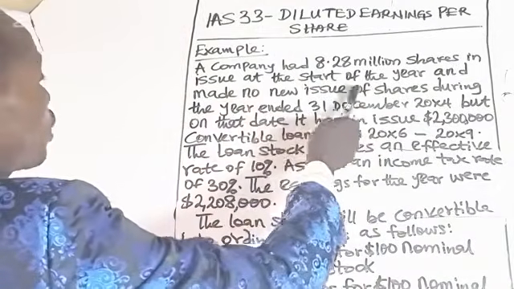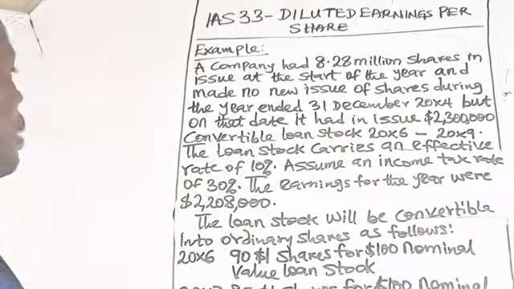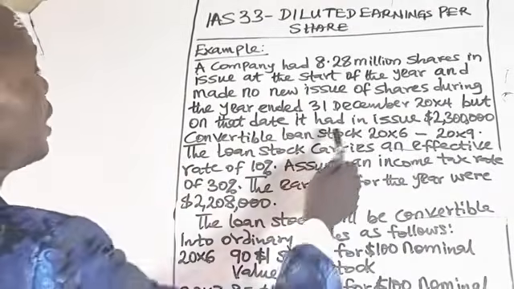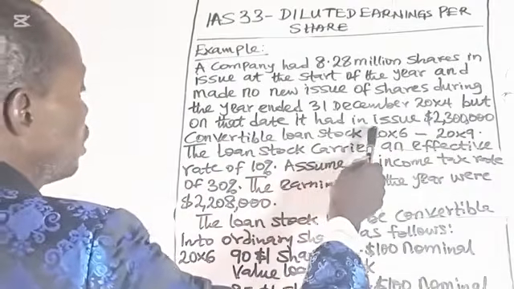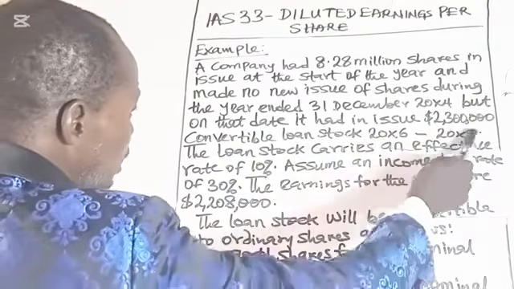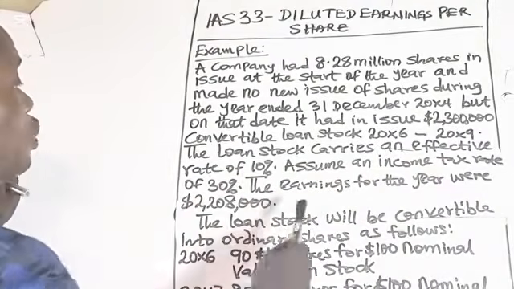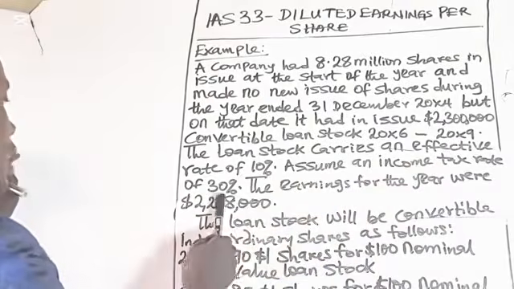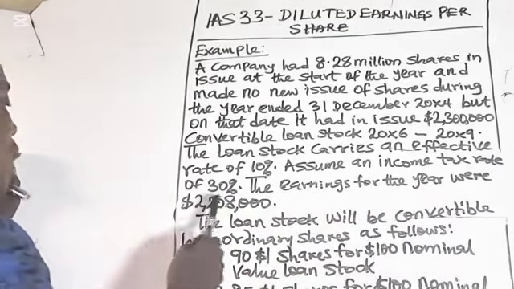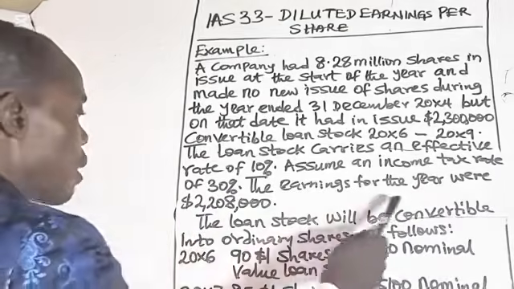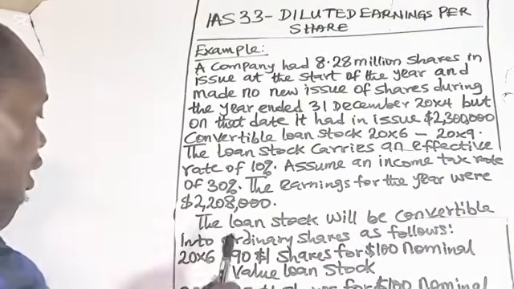made no new issues of shares during the year ended 31st December 2024. But on that date, it had in issue $2.3 million convertible loan stock, convertible between 20x6 and 20x9. The loan stock carries an effective rate of 10%. Assume an income tax rate of 30%. The earnings for the year were